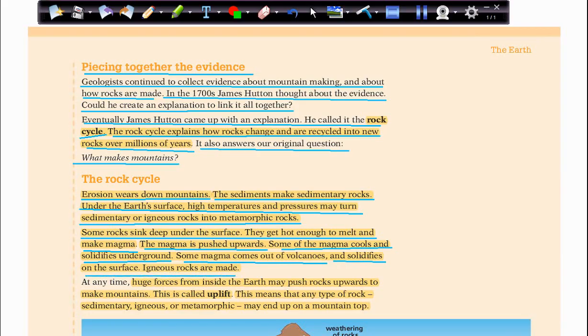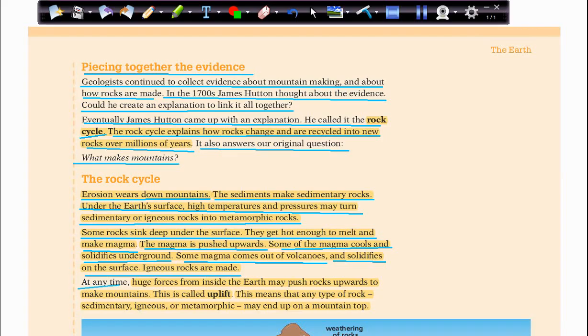Igneous rocks are made. So whether this magma cooled and solidified underground, or the volcano pushed this magma out and it cooled and solidified, in this case, igneous rock is made.